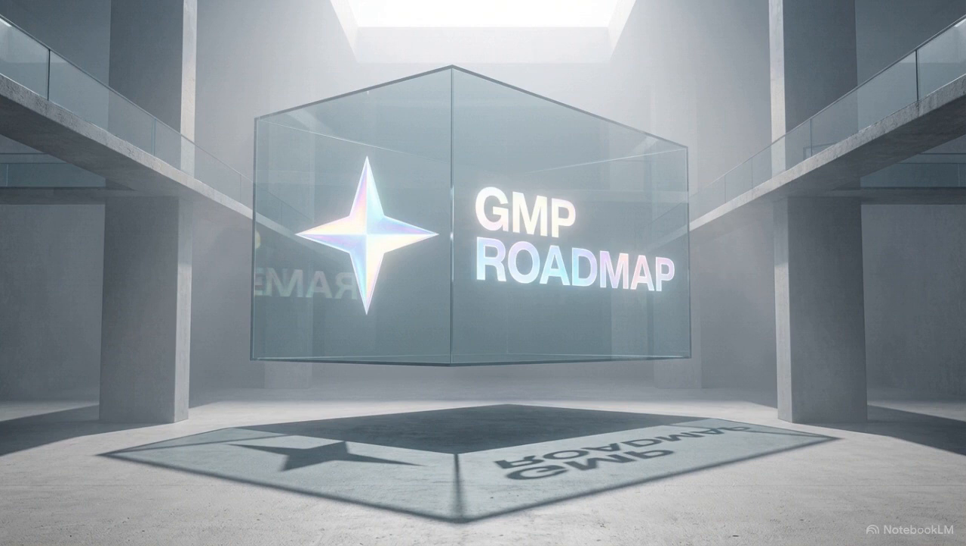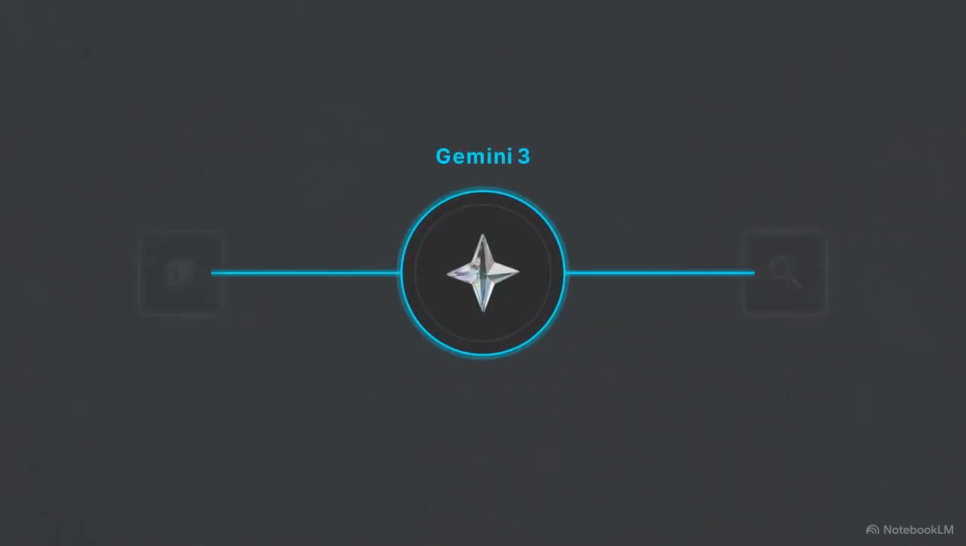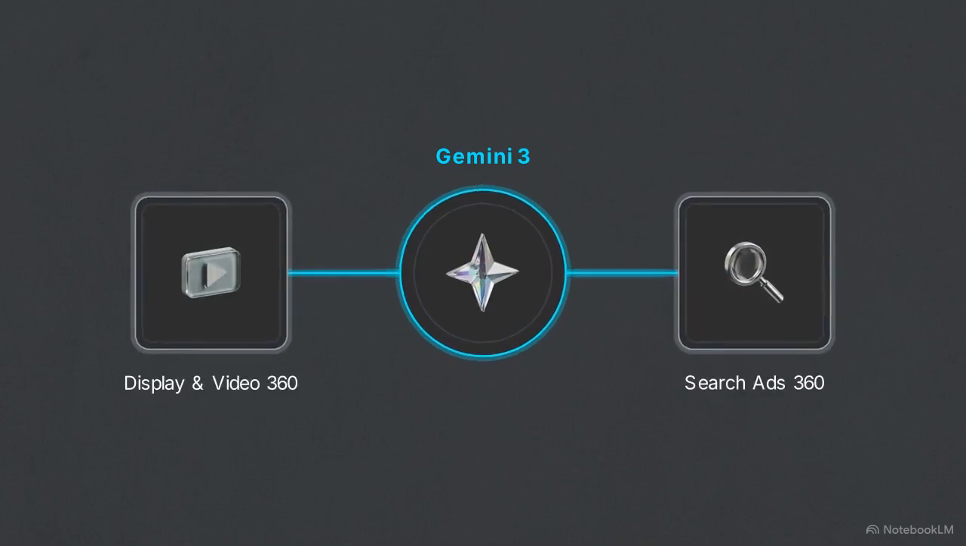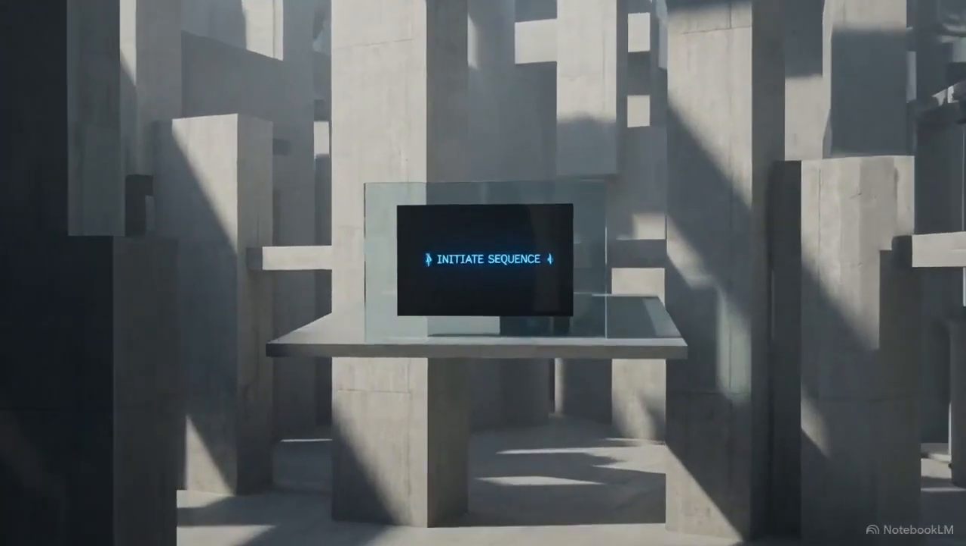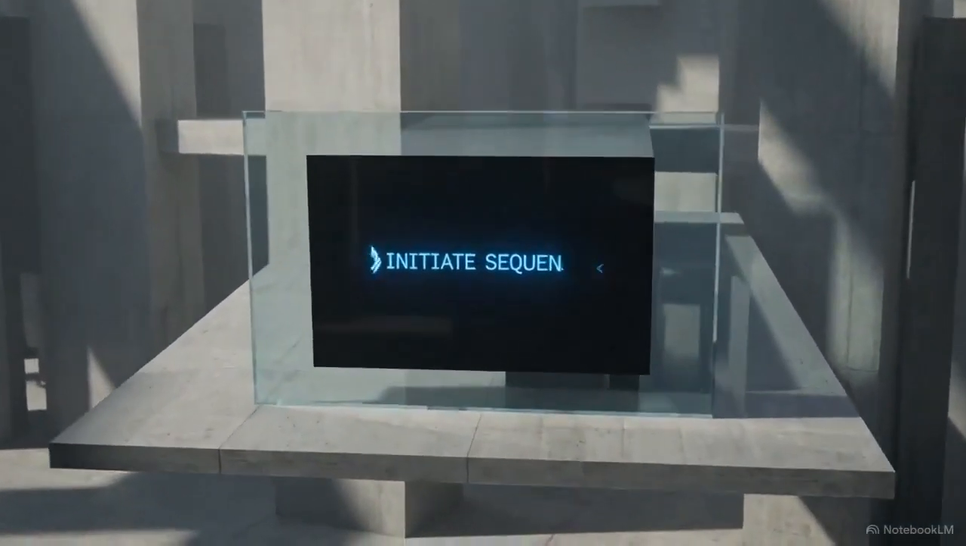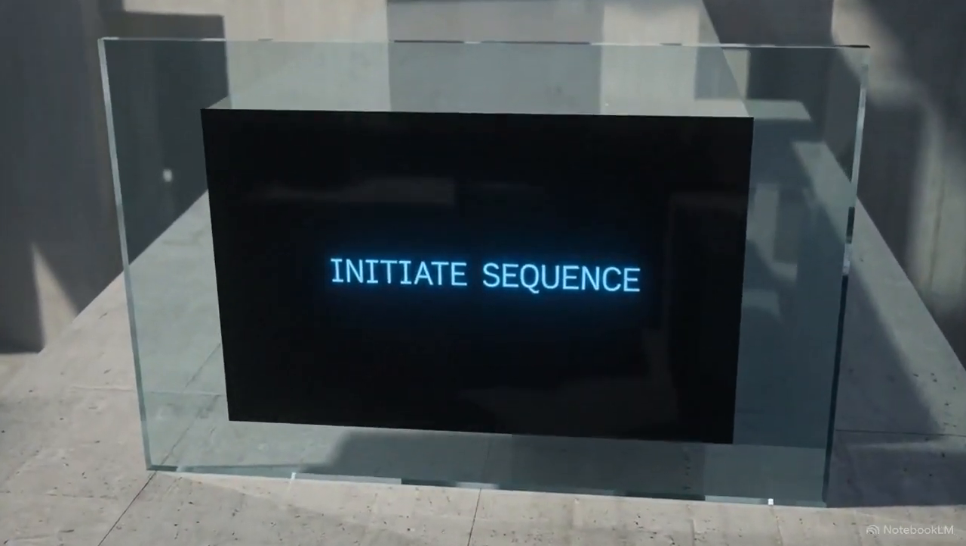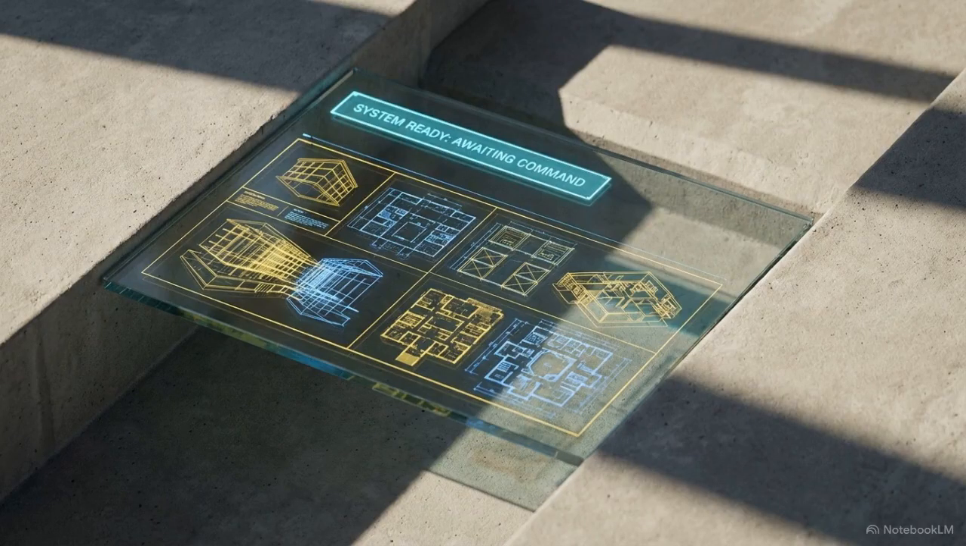To address this friction, Google's 2026 NewFront announcement detailed the native integration of Gemini 3 large language models into the Google Marketing Platform. This embeds generative AI directly into Display and Video 360 and Search Ads 360. This represents a structural re-architecting of the ad stack. It moves the system toward a unified intelligence layer, where intent drives execution across the entire platform.